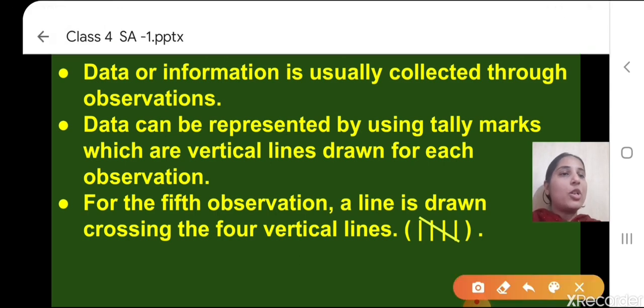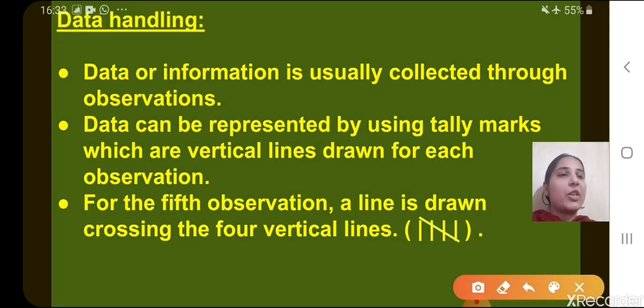So suppose one observation. So how will we show one observation? One vertical line. Two observations, two vertical lines. Three observations, three vertical lines. Okay. Fourth observation, four vertical lines.